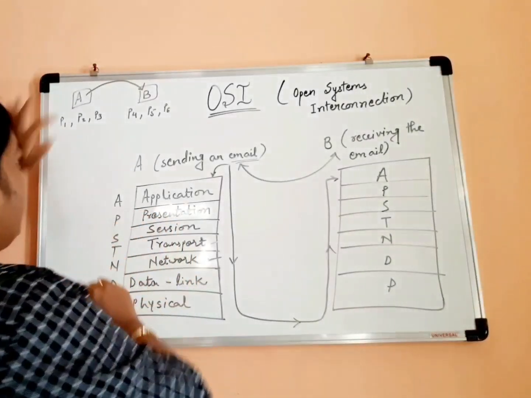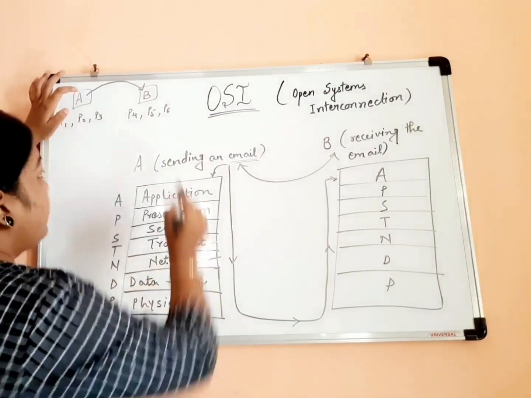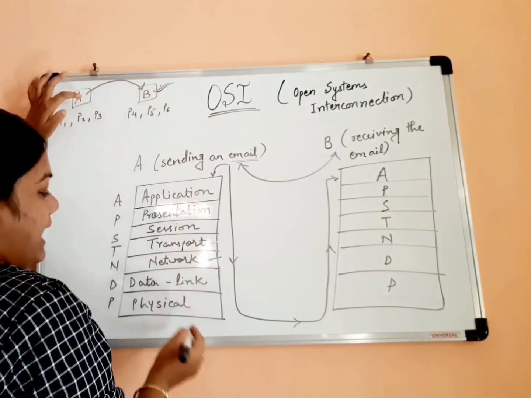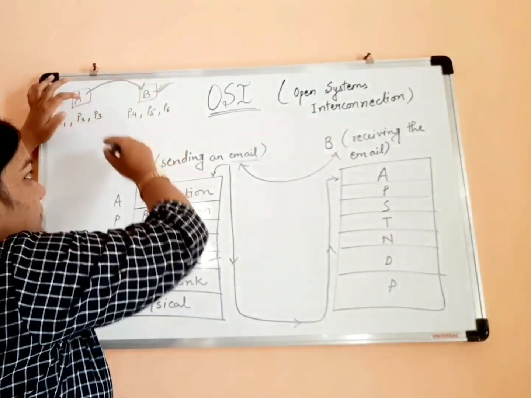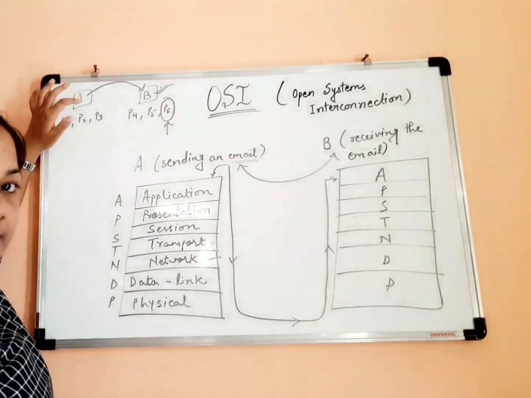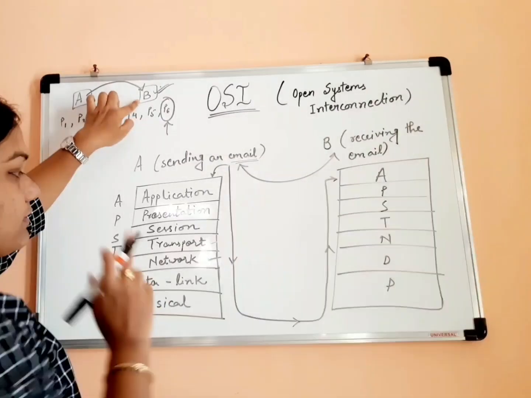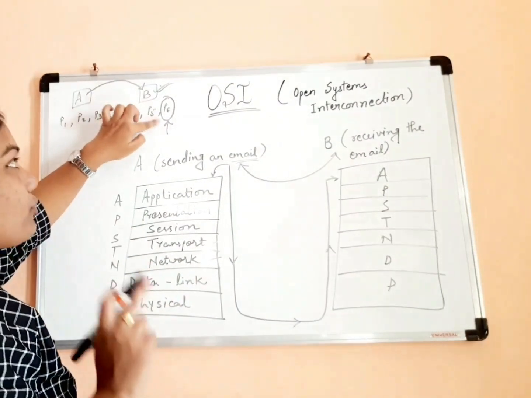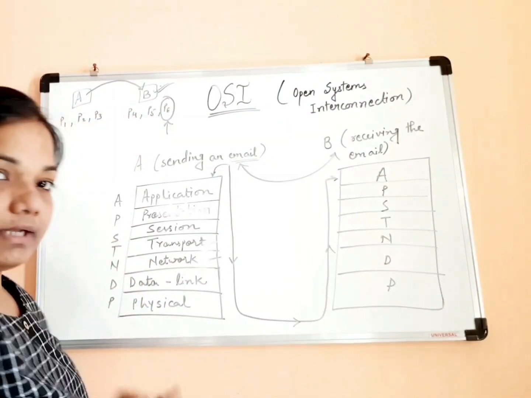That means A is sending the mail, so the network layer will ensure that the mail is received by host B, and the transport layer will ensure that inside B it reaches the correct desired port number or process number. Fine. So delivering the message to the correct host is the responsibility of the network layer, and delivering the message to the correct process number or port number is the responsibility of the transport layer.